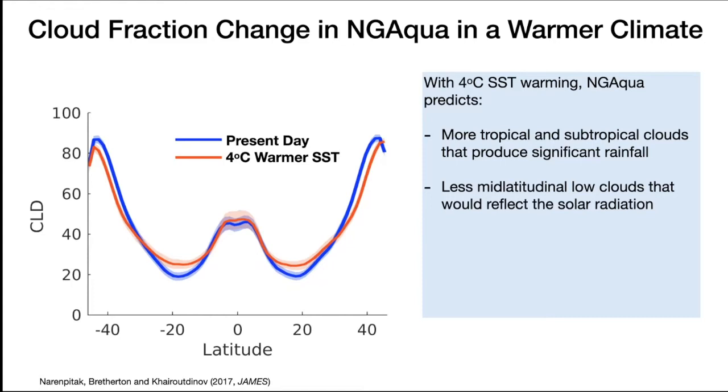In the mid-latitude, between 30 to 40 degrees north and south, this model projects less cloud fraction with warmer sea surface temperature. And these clouds reflect the sunlight. So if this is true, it means as the sea surface temperature becomes warmer, the clouds that reflect sunlight will disappear.